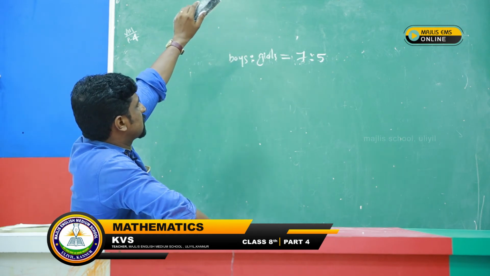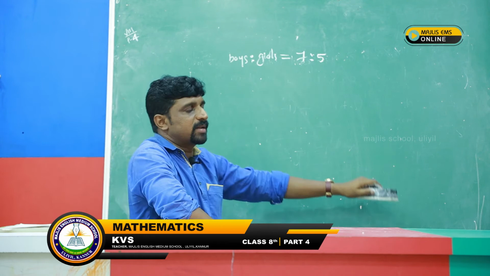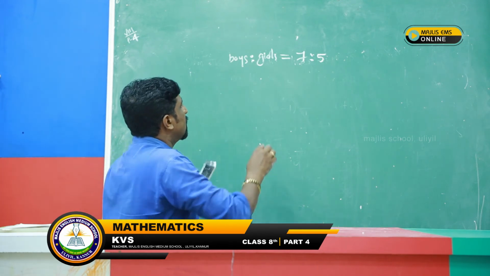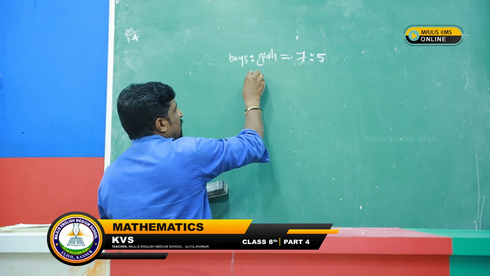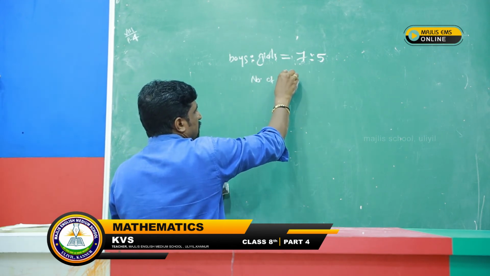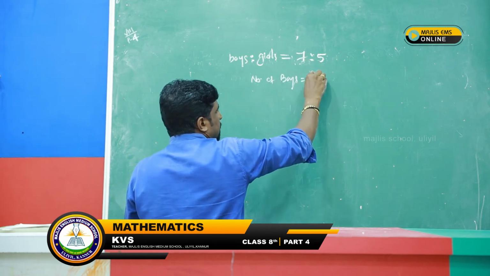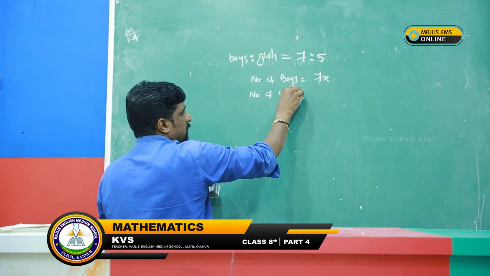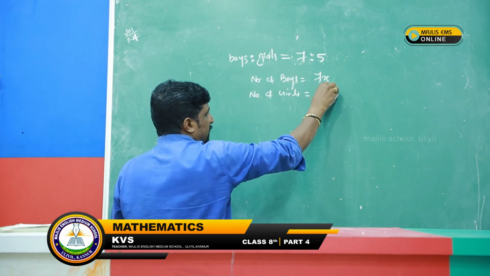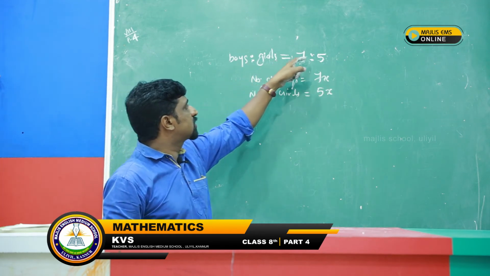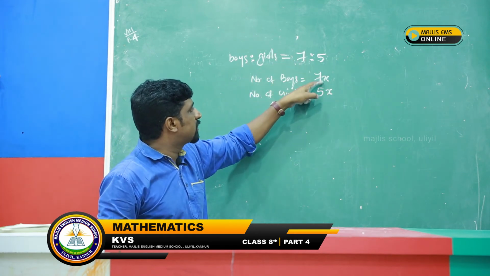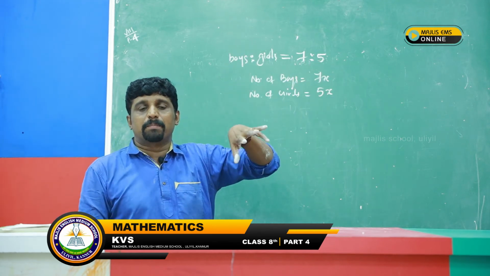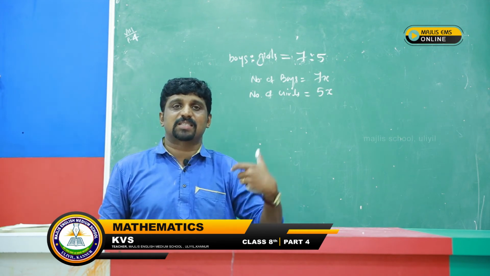The boys and girls are in the ratio 7:5. A ratio can be changed by multiplying by a constant. Therefore, boys and girls in the ratio 7:5 means we can write the number of boys equal to 7x. In the same way, the number of girls is equal to 5x. Don't write just 7 and 5. Here I can take x as the constant.